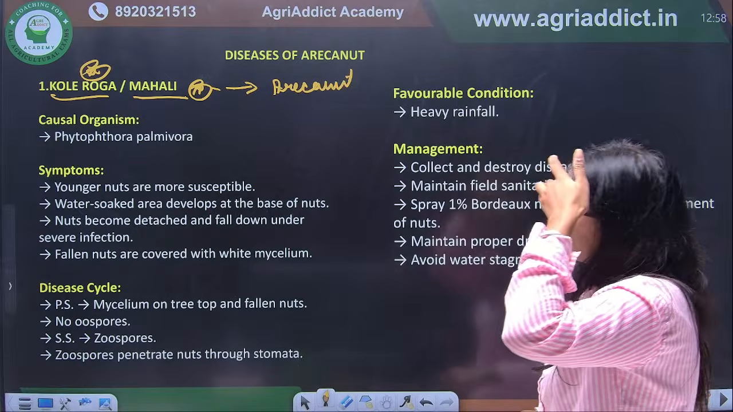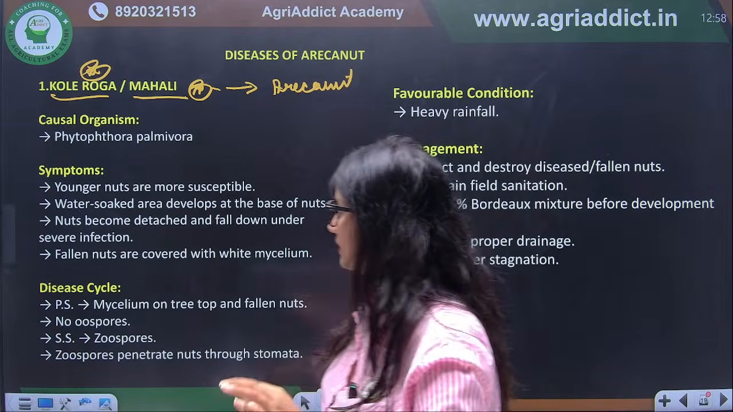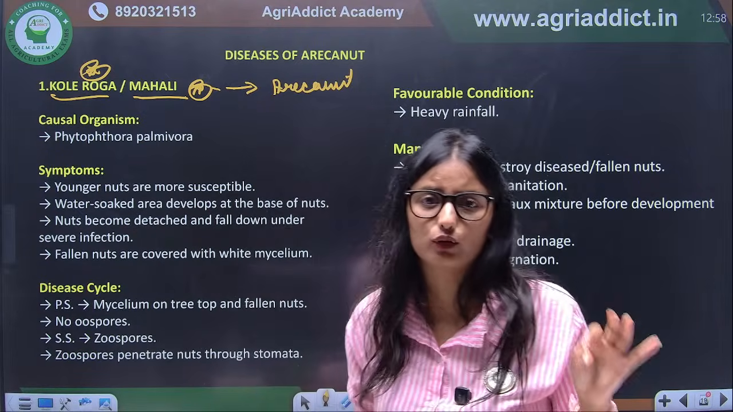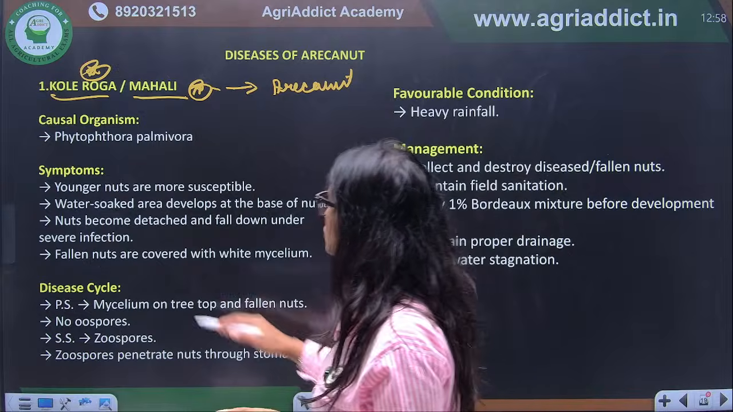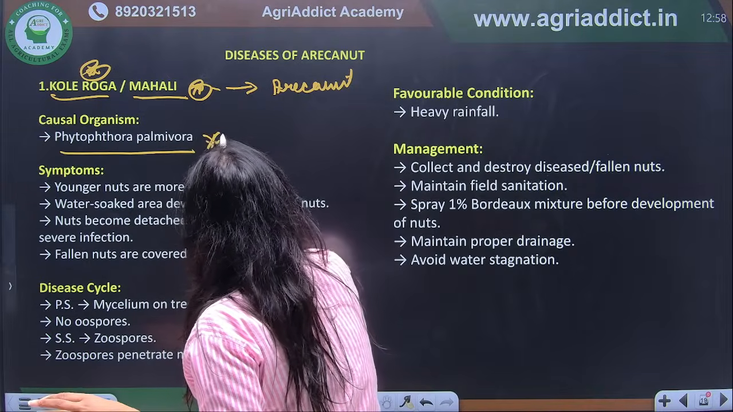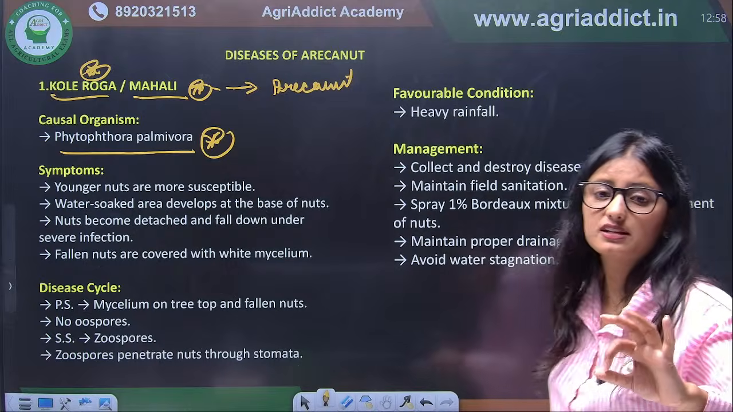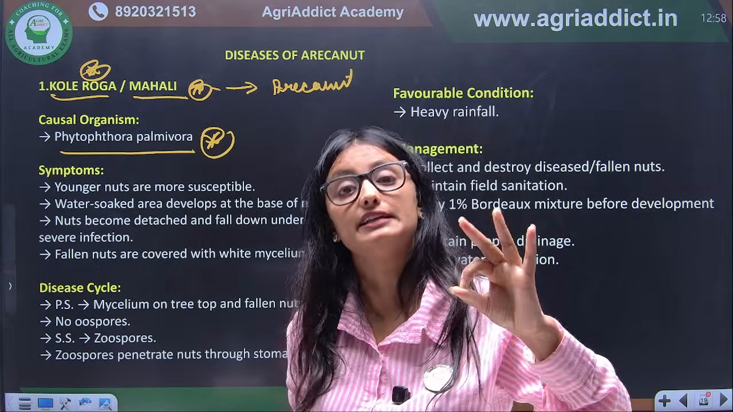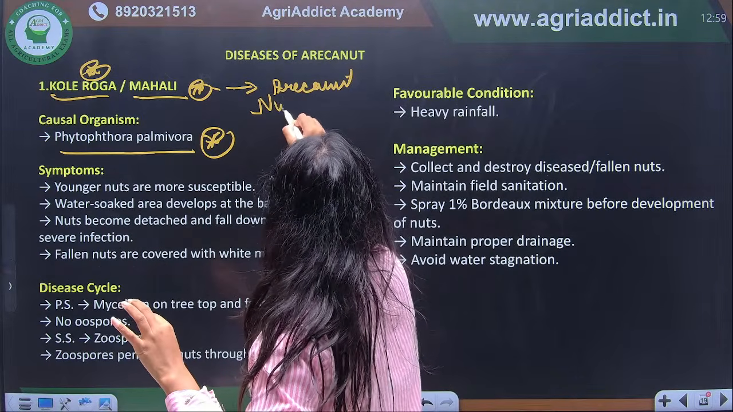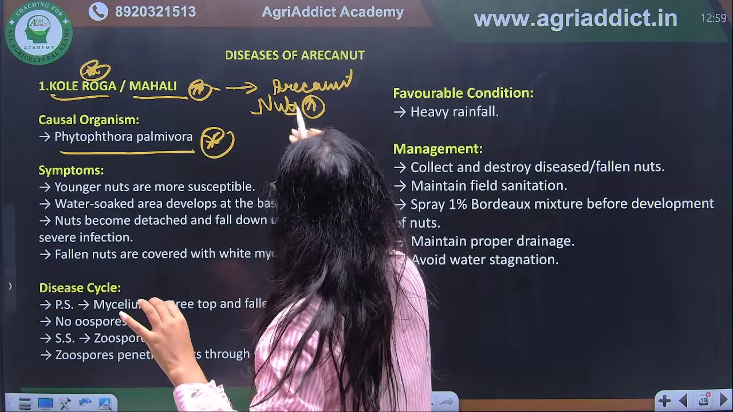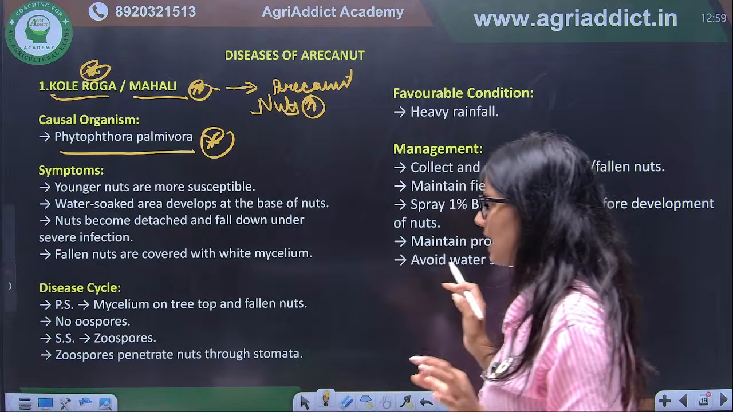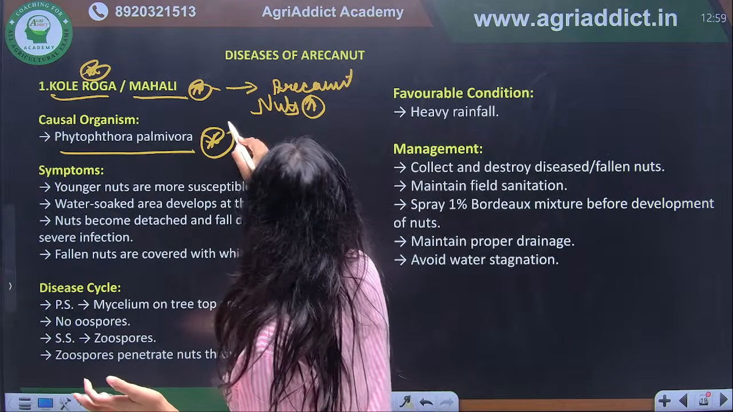Correct? Again, the causal organism remains the same, Phytophthora palmivora. The symptoms will remain the same too, but one important difference is that it mostly affects the nuts. Only nuts. There is a severe symptom on the nuts. What is happening in the symptom?